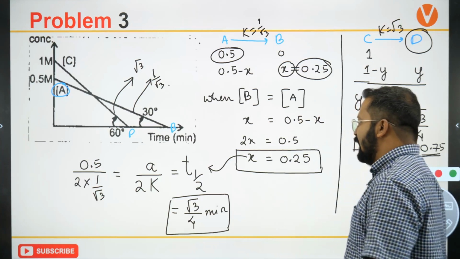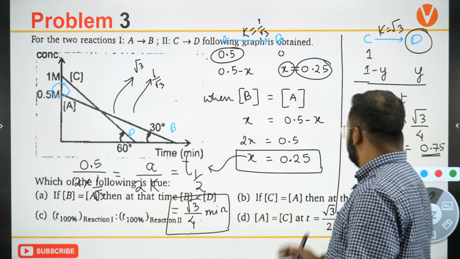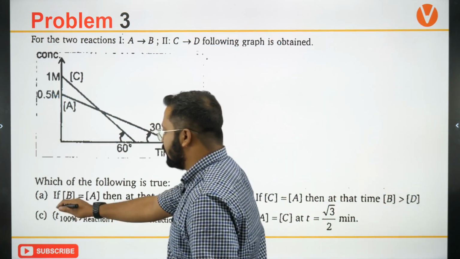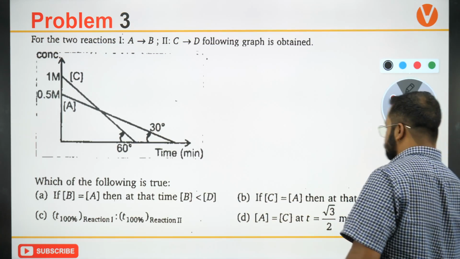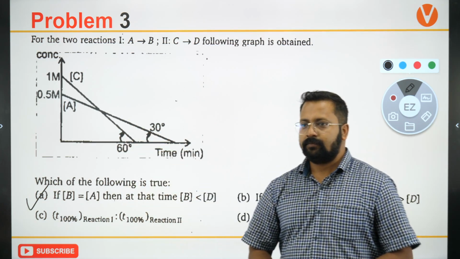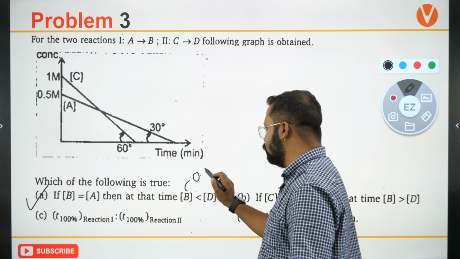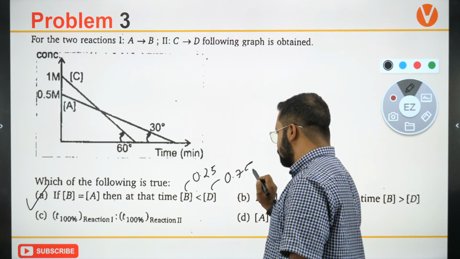So is the first statement correct? Is the first statement correct or incorrect? First statement is correct. अरे यार फर्स्ट स्टेटमेंट तो करेक्ट हो गया ना. B की कंसंट्रेशन हो गई 0.25 and D concentration becomes 0.75.